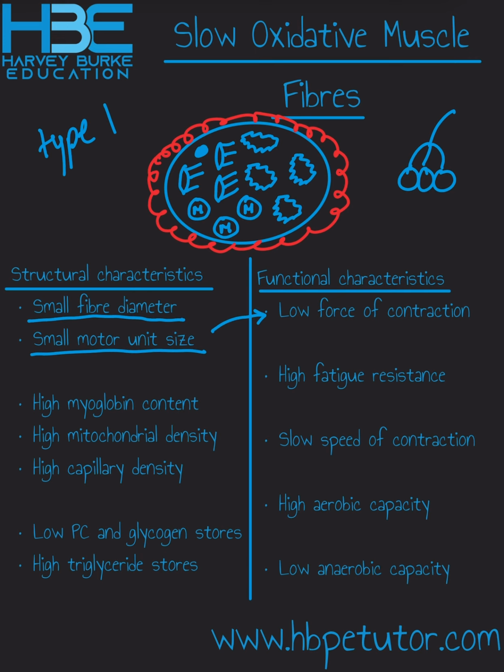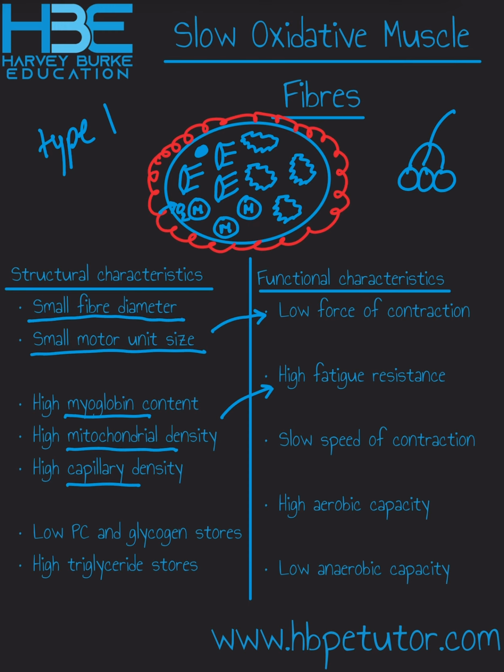The type 1 fibres then have lots of myoglobin, mitochondria and capillaries. So whatever you say about one of those, you'd say the same about the other two. So the high myoglobin content means that the fibre can store a lot of oxygen. High mitochondrial density means that it can utilise a lot of oxygen, and high capillary density means that it can deliver a lot of oxygen.